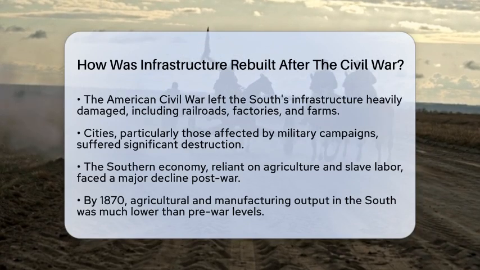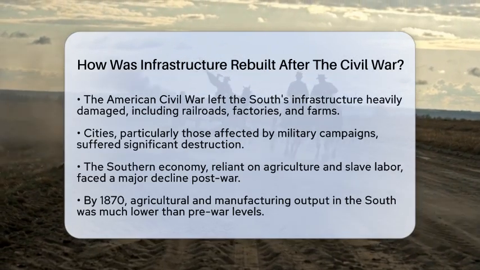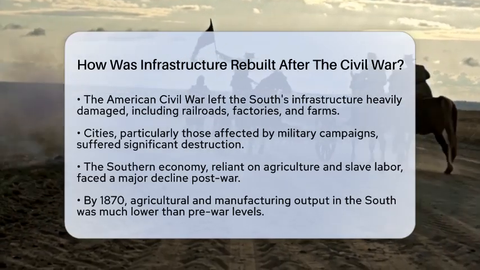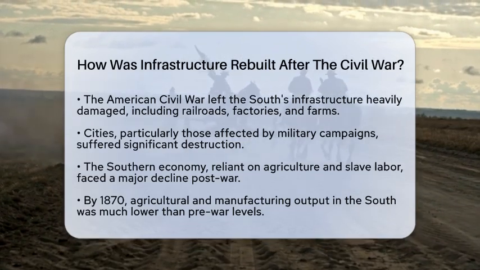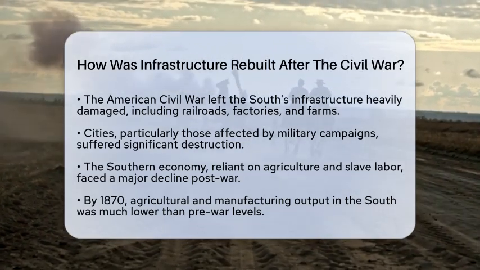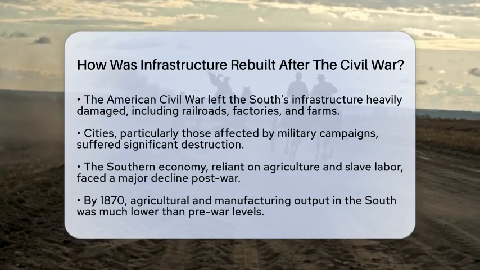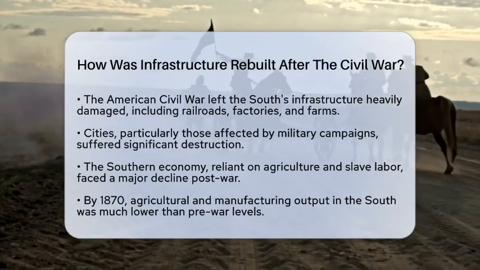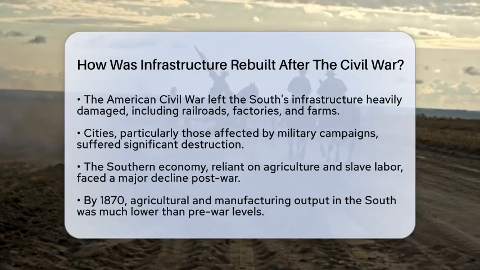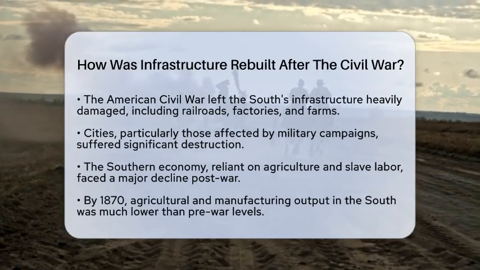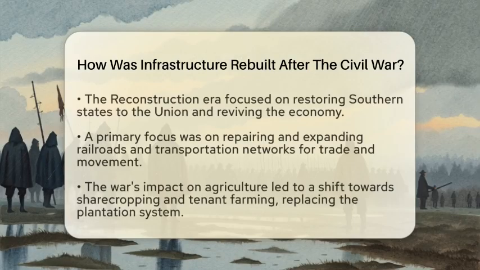The Southern economy, which relied on agriculture and slave labor, faced a massive decline. By the year 1870, agricultural and manufacturing output was significantly lower than before the war. Rebuilding infrastructure became a major focus during the Reconstruction era. This period was all about restoring the Southern states to the Union and reviving the economy.